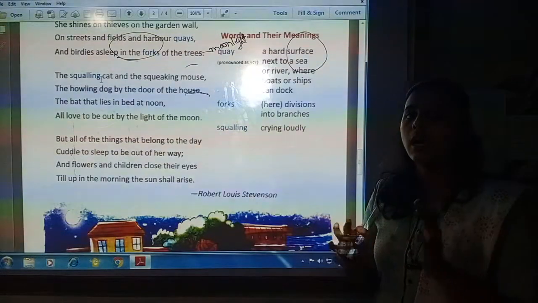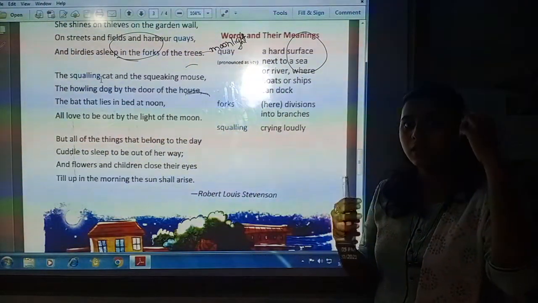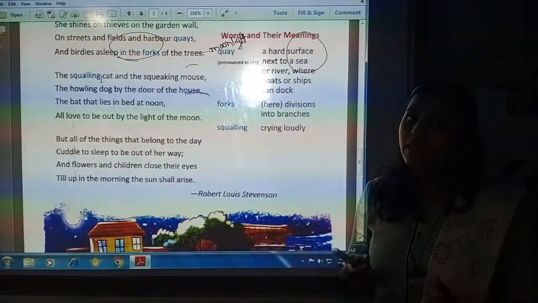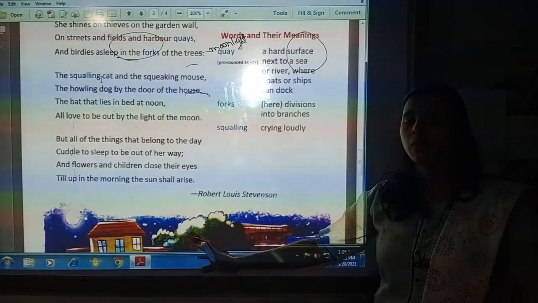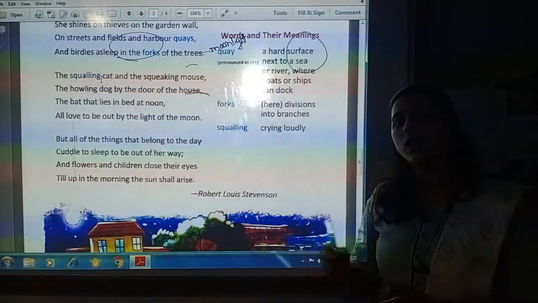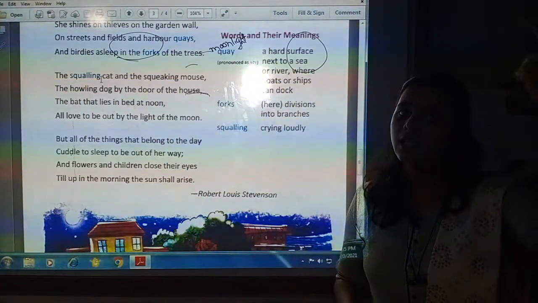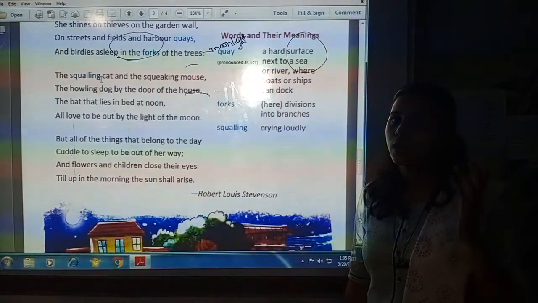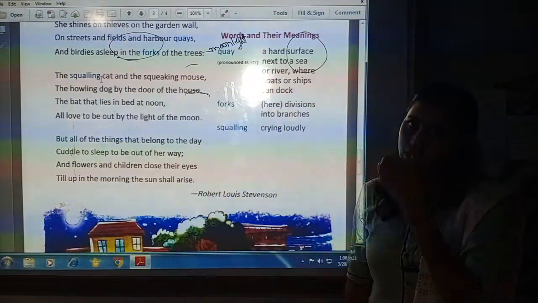Everyone here are sleeping. Children are sleeping, flowers are sleeping, trees are sleeping, birds are sleeping. All humans, vehicles are not there on the road. So there is peace, calm and silence. All are sleeping and they will be sleeping until the next sun rises, until the morning comes. So till the next morning they will be sleeping during night.